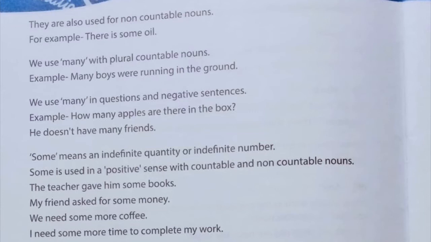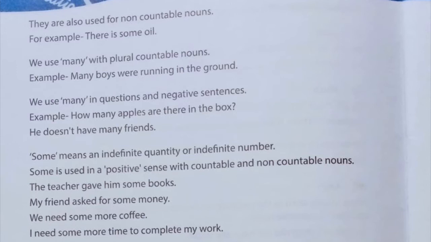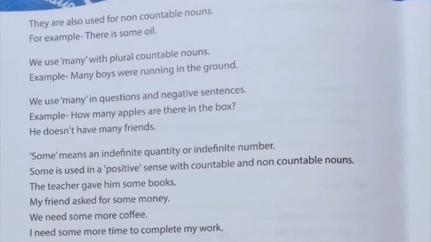For example, there is some oil. Oil is uncountable and some is used before it. Or I need some water. So some is used in both senses, with countable as well as uncountable nouns. Next, we use many with plural countable nouns. Many is used only with plural countable nouns, like many boys were running in the ground. Boys we can count, so many is used before it.